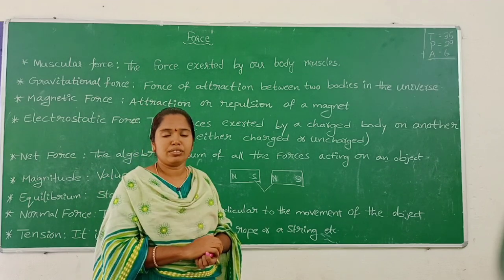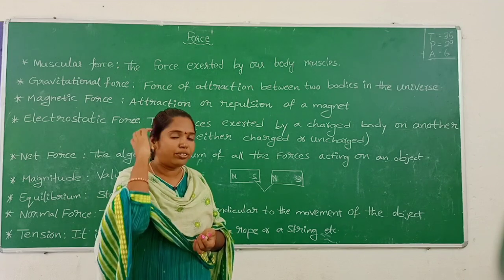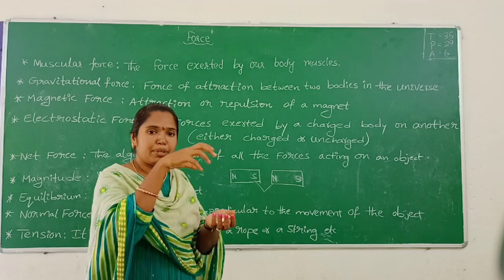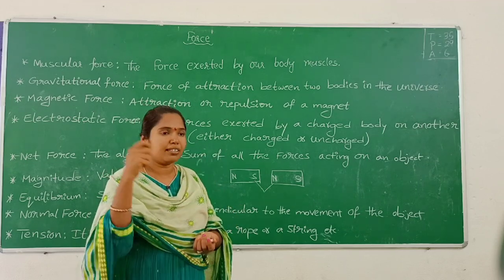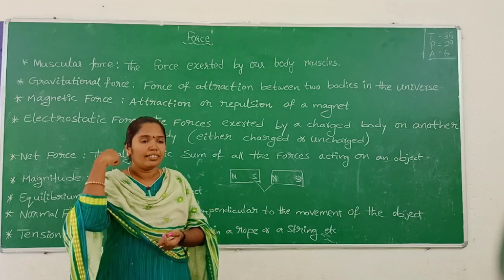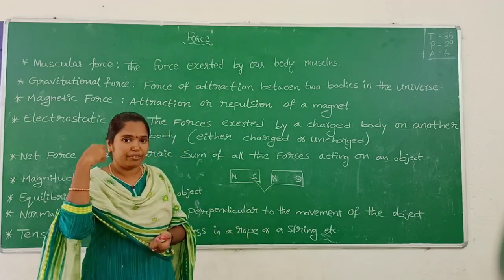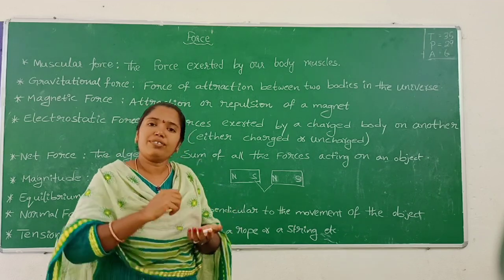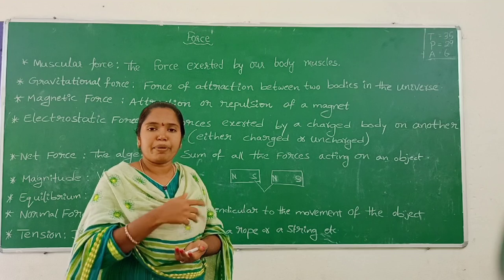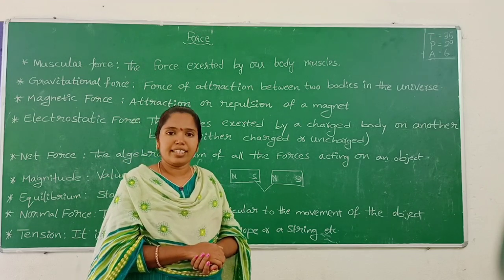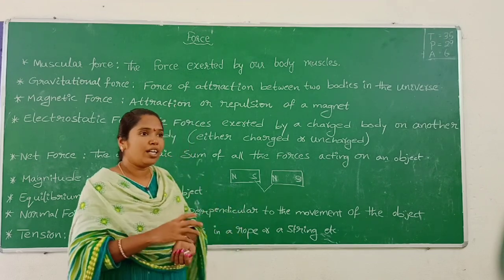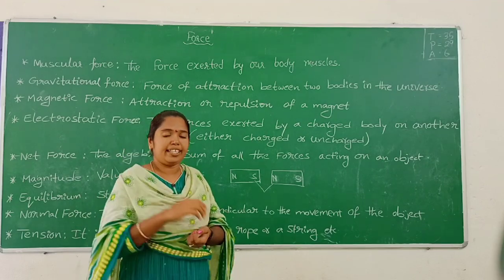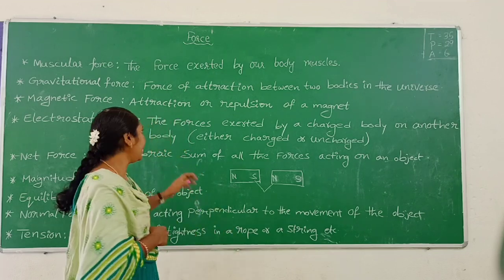We take a balloon and rub the balloon with dry hair and keep the balloon near the pieces of paper, or we take a comb, rub it with dry hair and keep it near the pieces of paper. What do we observe, children? The pieces of paper are attracted to the balloon. So here we rub the balloon or the comb repeatedly and they get charged.